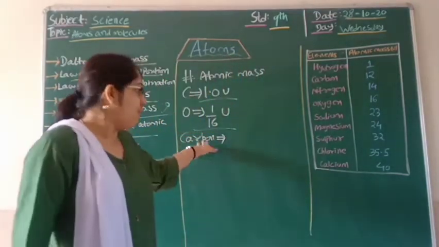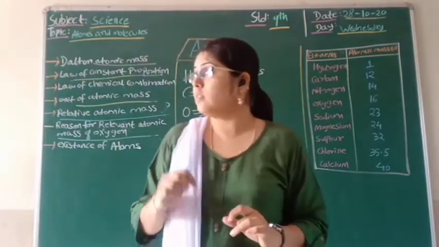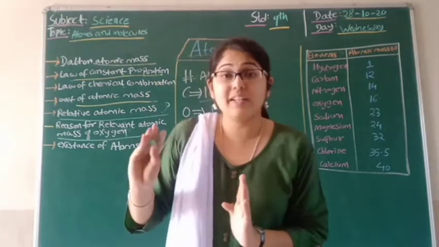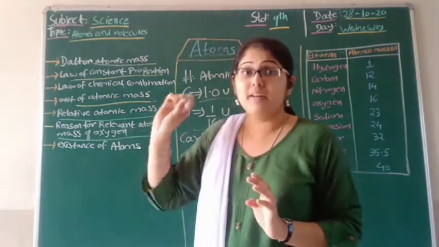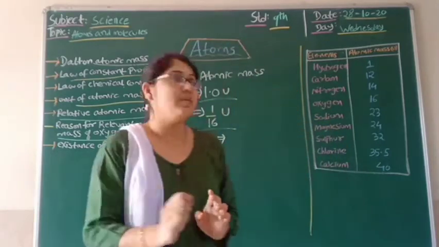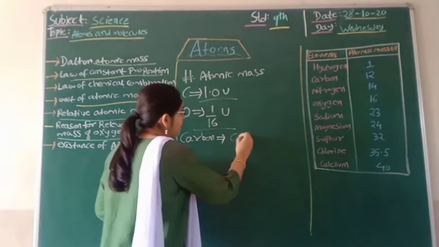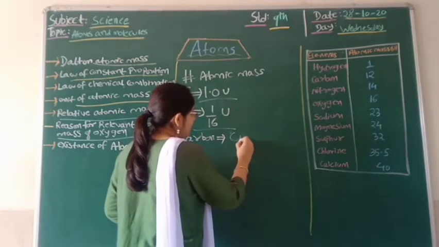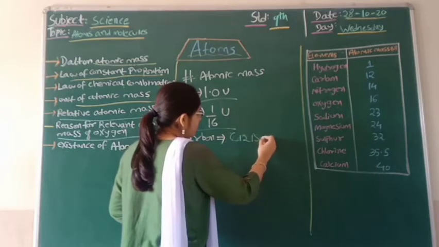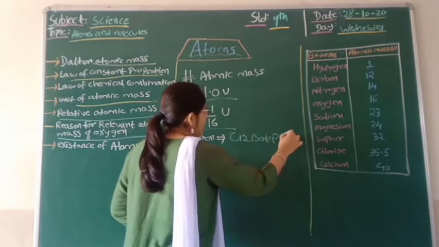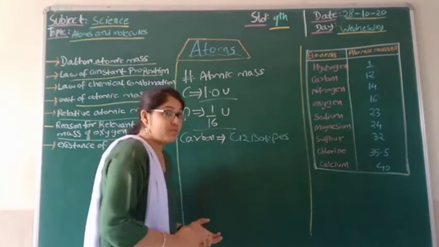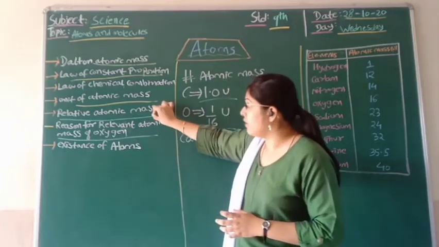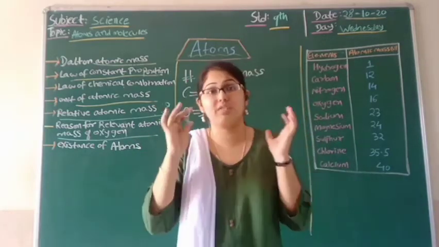after this finding about oxygen. So students, after 1961 this was accepted, and on the basis of carbon, it was said that carbon is nothing but carbon-12 isotope, and on that basis they were able to accept the theory of relative atomic mass to find the atomic mass of the atoms.